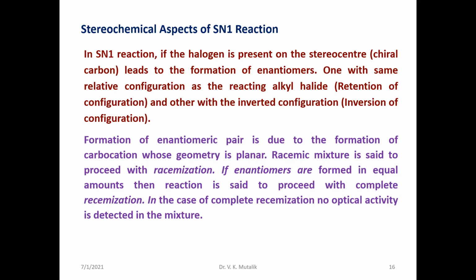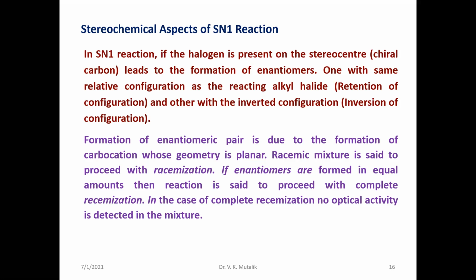A racemic mixture is said to proceed with racemization. If enantiomers are formed in equal amounts, then the reaction is said to proceed with complete racemization. In the case of complete racemization, no optical activity is detected in the mixture.